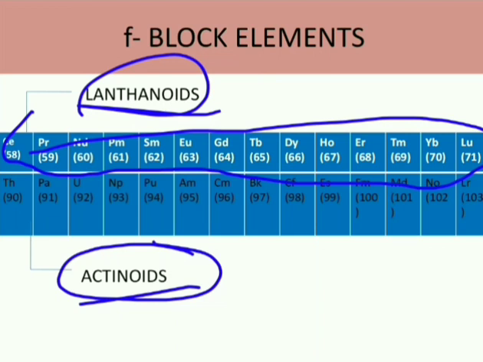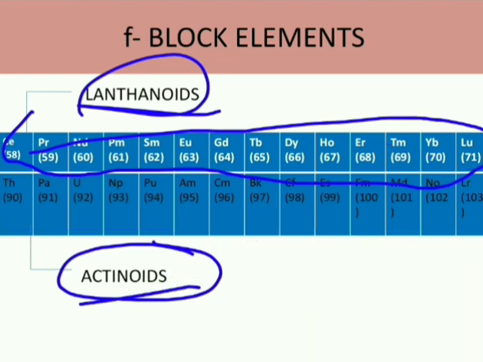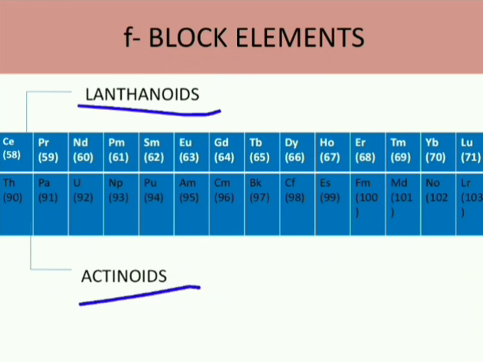So therefore, they are known as lanthanoids. And if you look at the elements next to actinium, from thorium to lawrencium, they show similarities in properties with actinium. So therefore, they are known as actinoids. In this way, these two are named as lanthanoids and actinoids.